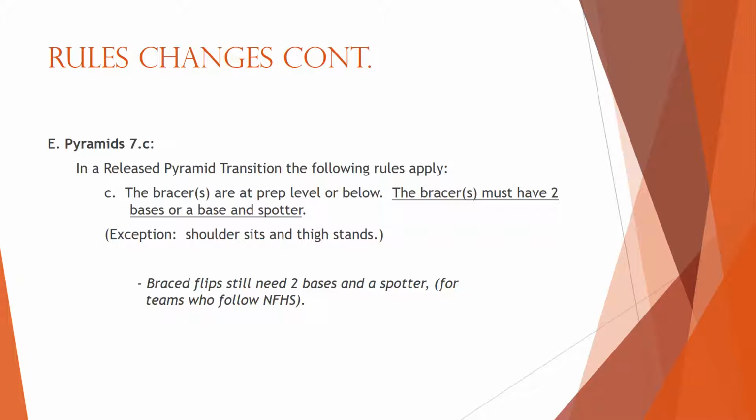Pyramid 7C. In a release pyramid transition, the following rules apply. The bracer or bracers must be at prep level or below. The bracer or bracers must have 2 bases or a base and spotter. Once again, the exception is shoulder sits and thigh stands. Brace flips still need 2 bases and a spotter for teams who are following NFHS rules.